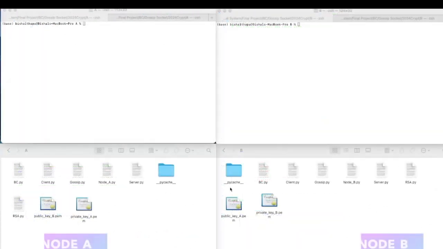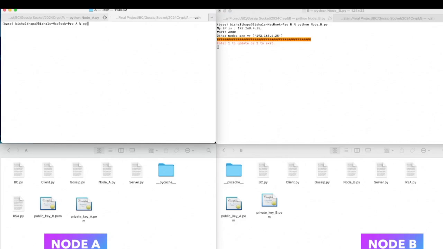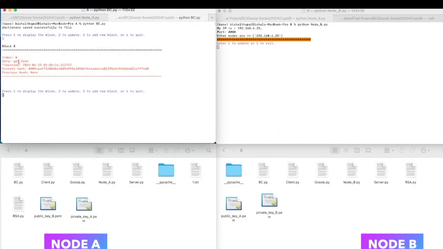So this is my node A and this is my node B. I have the public key for node B on node A because I need to encrypt it with the public key and decrypt it with the private key. Okay, so let me run node A here and node B here. There are no blocks on the blockchain. If I run the blockchain on any node, it will create the first node, which is basically the Genesis node. The data is the Gen hash, and the current hash starts with 3 zeros and so on.